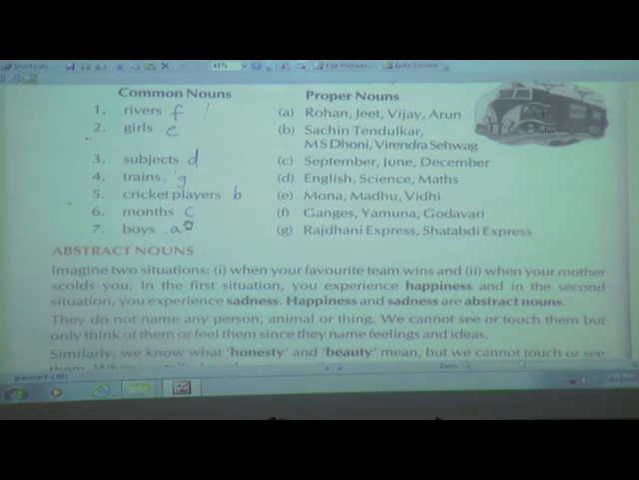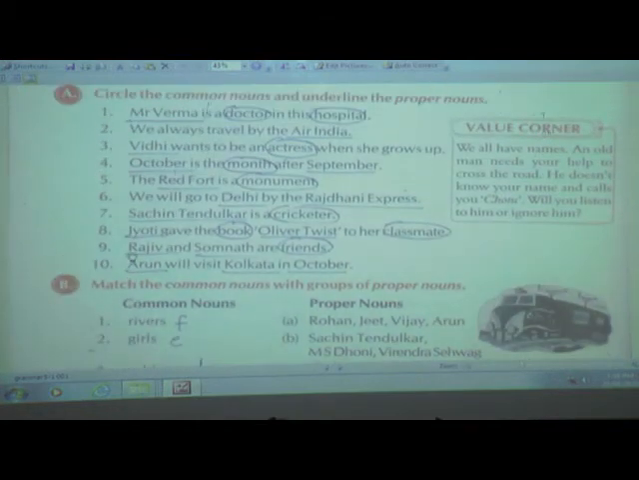So I hope, children, you have matched all of this. If you look back again, I will give you just one minute. Go on underlining all the proper nouns and the common nouns. First one is Mr. Verma: proper noun. Doctor, hospital: common nouns. Air India: proper noun. Vidhi: proper noun. Actress: common noun. October: proper noun. Month: common noun. September: proper noun.